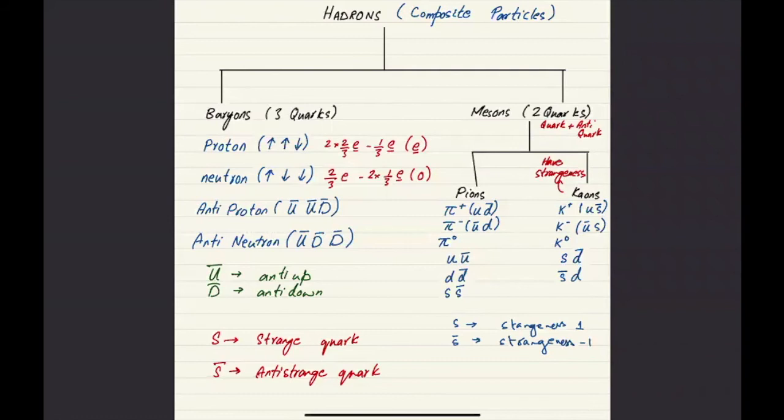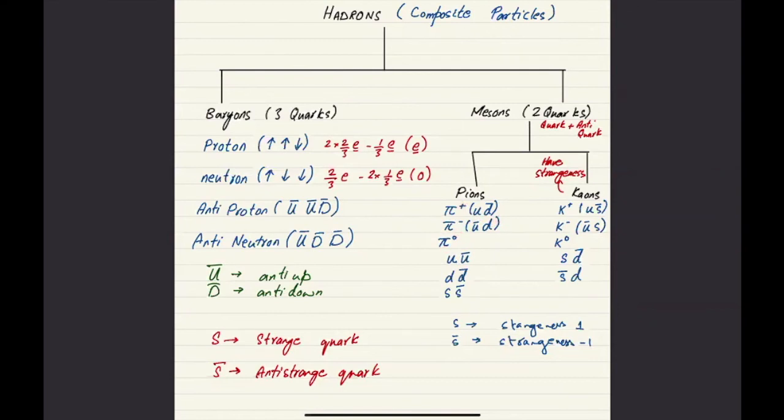When I say mesons are made up of 2 quarks, there'll always be 1 quark and 1 anti-quark. But the reason for classification of pions and kaons is that kaons have overall strangeness and pions don't, because you see there's no strange quark over here. Pi plus pion and pi minus pion don't have any strangeness, and neither does pi naught.